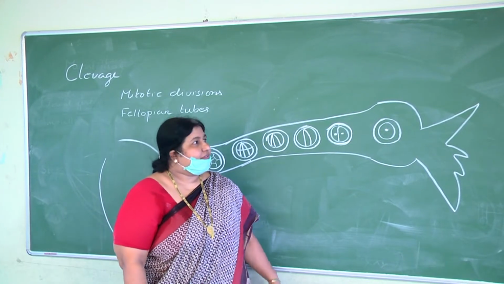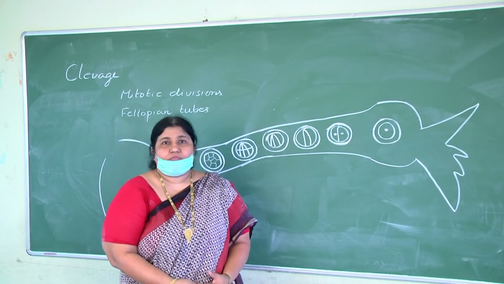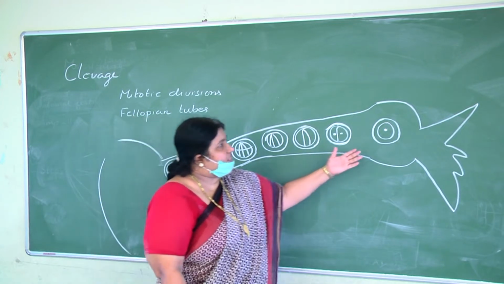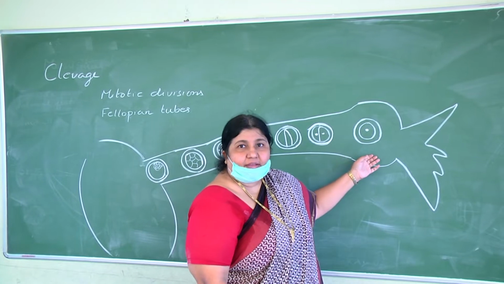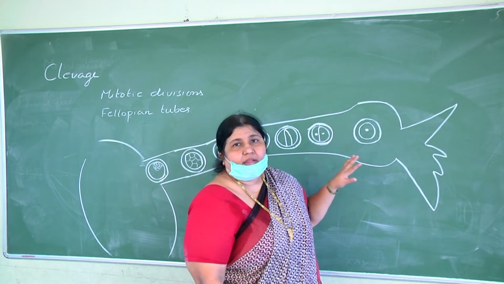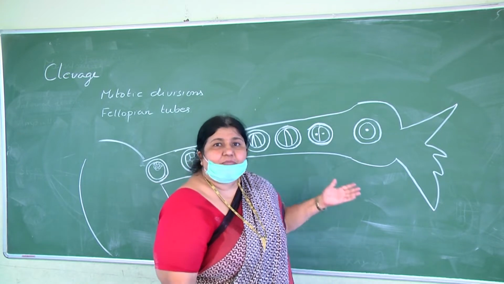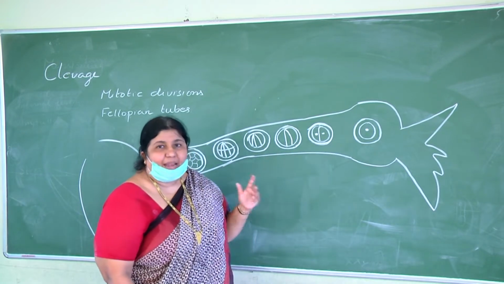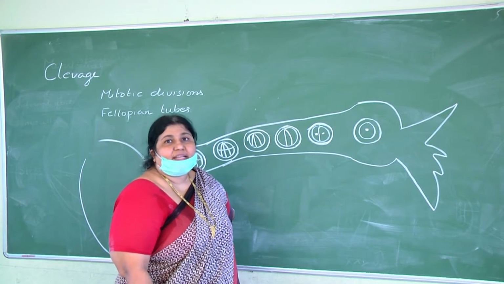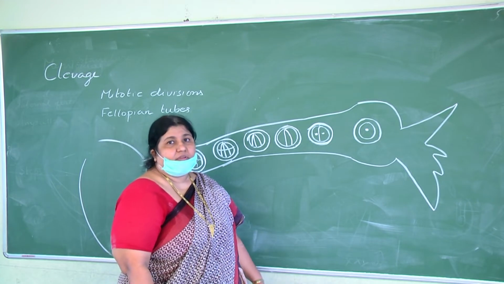So, okay children, let us proceed to cleavage now. Once fertilization occurs, a diploid zygote is formed in the ampulla and the zona pellucida is still intact. And now, how it develops into an embryo, a blastocyst. This embryonic development is called cleavage divisions.